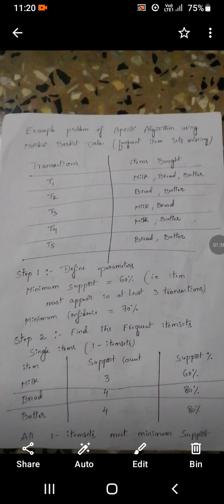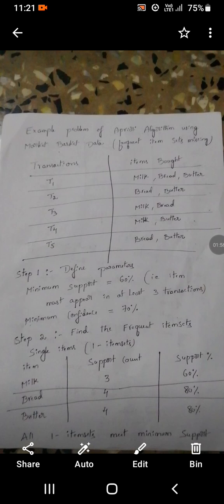T3 is purchased by a customer: milk and bread. T4 is milk and butter, and T5 is bread and butter. These are the five different customers' purchases in baskets.